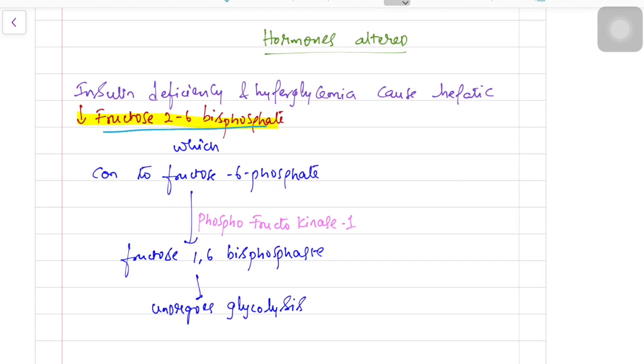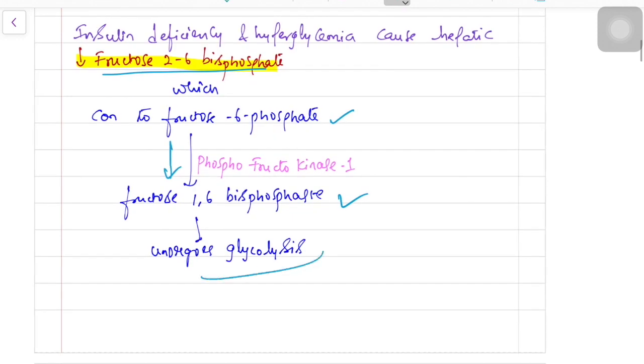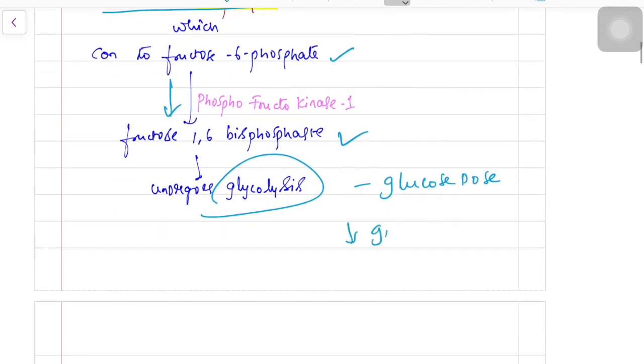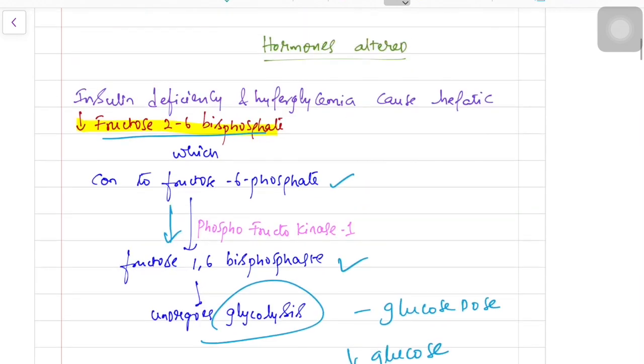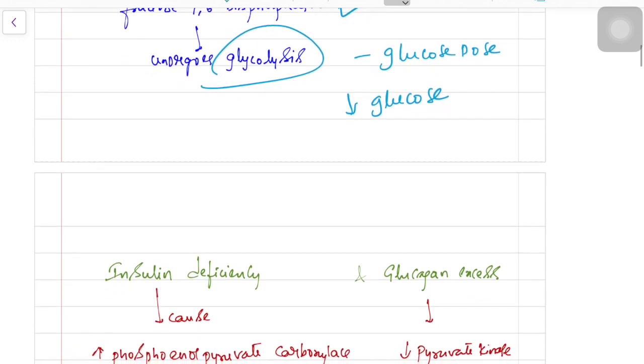Normally, the fructose 2,6 bisphosphate is converted to fructose 6 phosphate, and the fructose 6 phosphate is again converted into fructose 1,6 bisphosphate, which undergoes glycolysis, which is a glucose breakdown, thus decreasing glucose. But here there is a decrease in fructose 2,6 bisphosphate. In turn, there is fructose 6 phosphate deficiency, which causes decreased glucose breakdown. So there will be hyperglycemia.